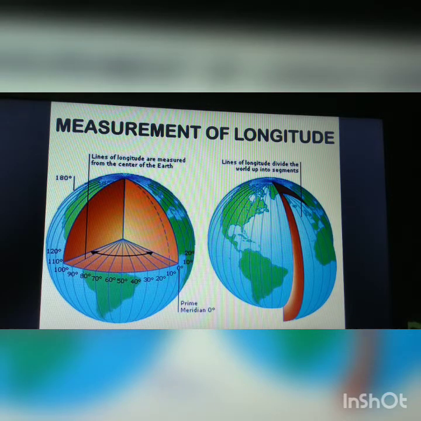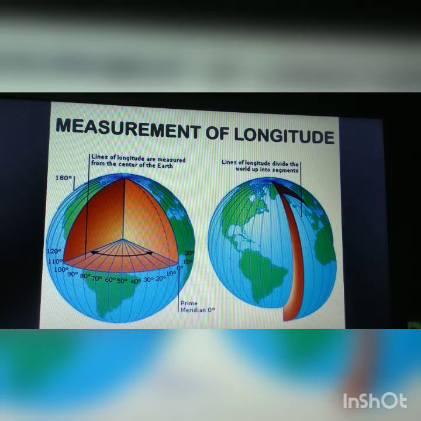The prime meridian, as the starting meridian, is marked as 0 degree longitude. There are 180 meridians towards the east and 180 meridians towards the west. Altogether they form 2 hemispheres, that is the eastern hemisphere and western hemisphere. Combining the eastern and western hemispheres, there are altogether 360 lines, because one we are considering as 0 degree.